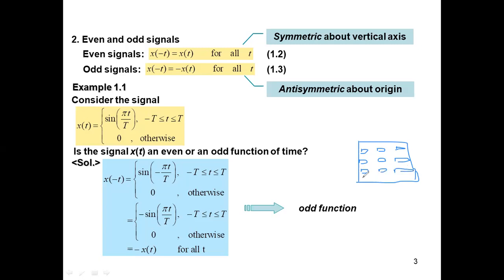Say there are 4 rows and 3 columns, and here is the board. Say there are 12 students.